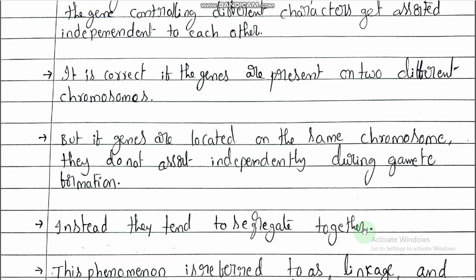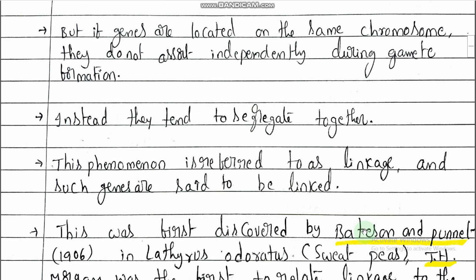Instead, they tend to segregate together. Both genes are received by the gametes. This phenomenon is referred to as linkage, and such genes are said to be linked.